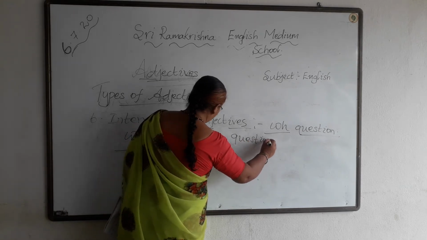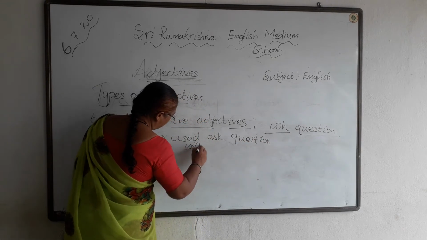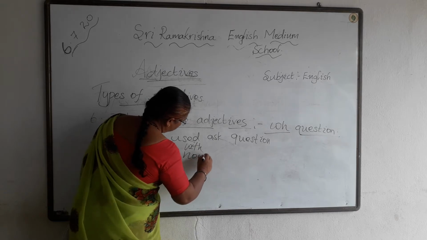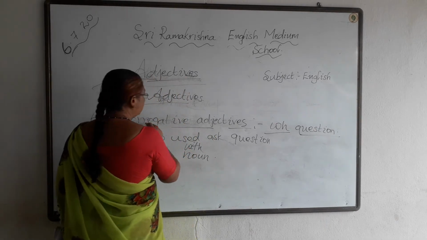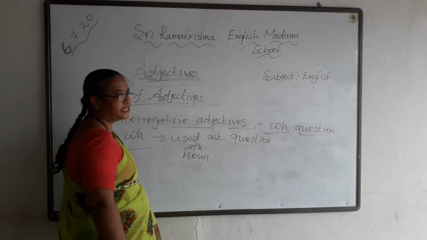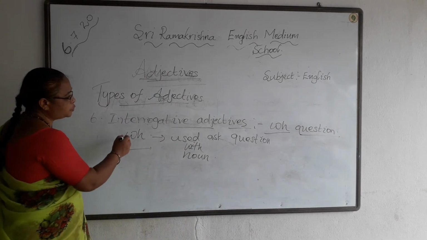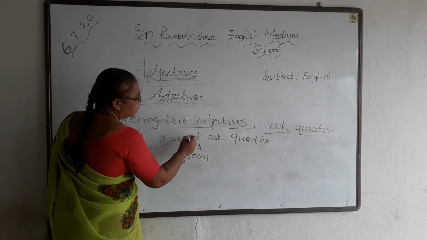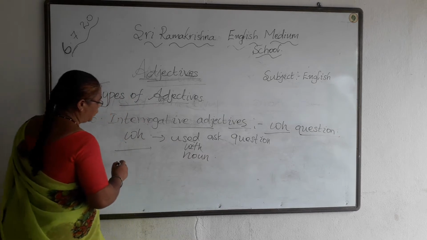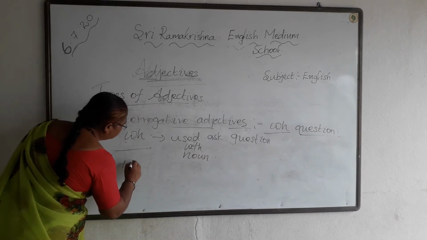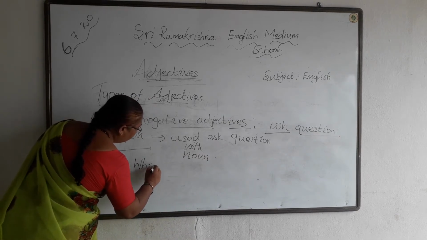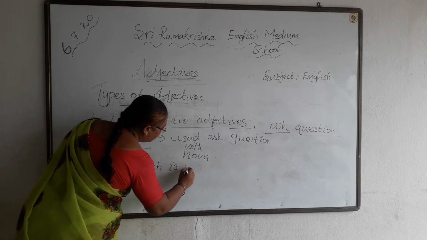Used with the noun to ask questions. So these interrogative adjectives, or the WH questions, are used with the noun to ask questions.